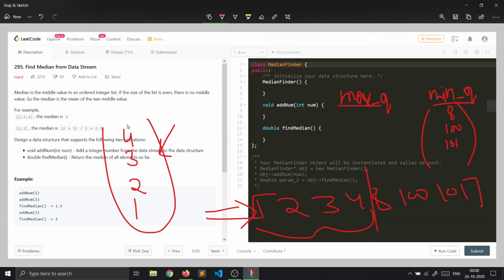So if we join the max queue elements and the min queue, then we will get a sorted list. But in this case, as the data is coming in the form of a stream, we will see various conditions on how to add an element to which queue, and we will try to make the find median function of complexity big O of 1. So now let's see the coding part.